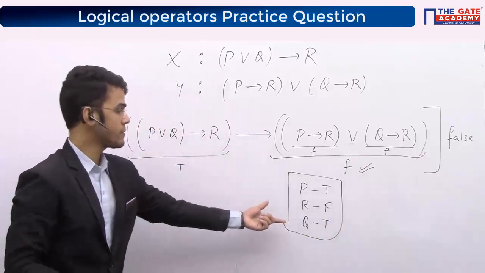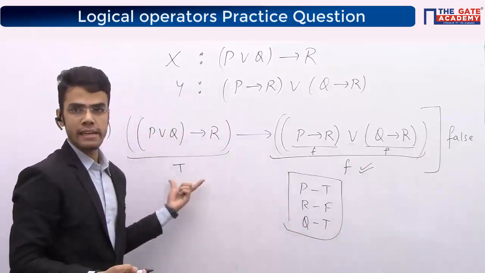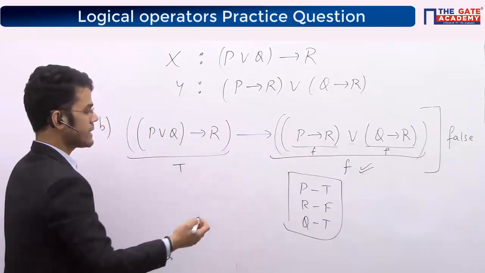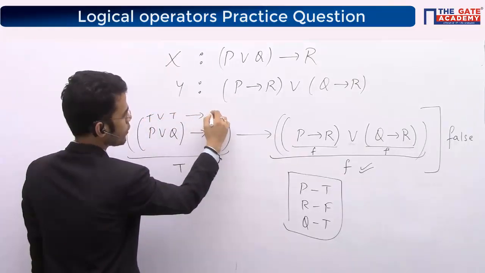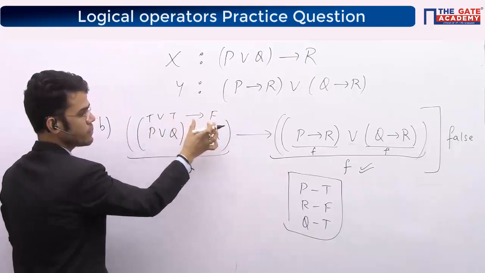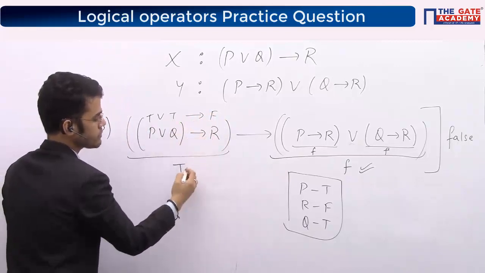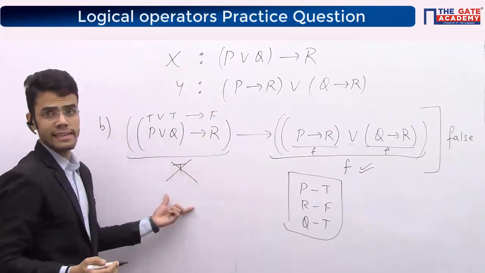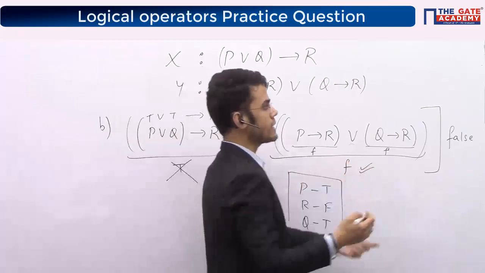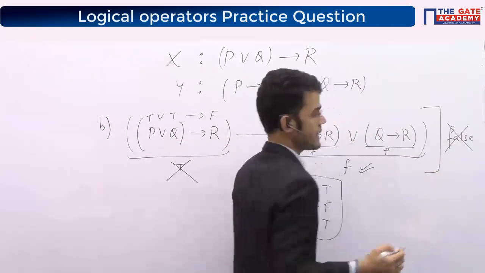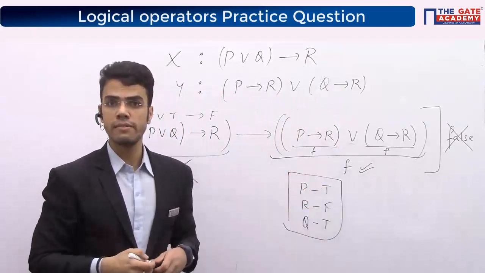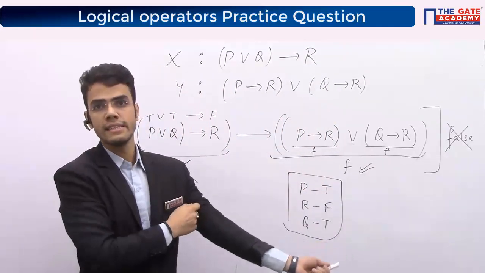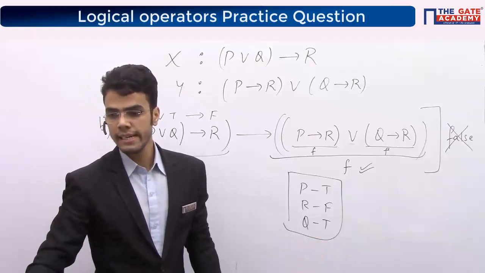Next I need to check with these values whether I am able to make the left hand side true. So let's quickly check. P is true, Q is true and R is false. So true or true implies false, true implies false. No, true implies false will give me false, so I am not able to make this side true, which means I am not able to generate the final expression as false, which means this expression is not coming out to be invalid. So hence we will say that this is a tautology, right?